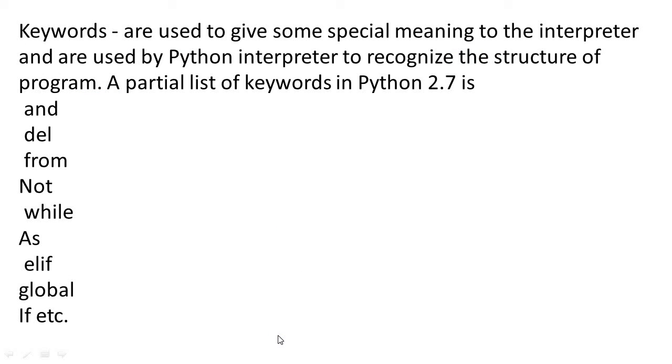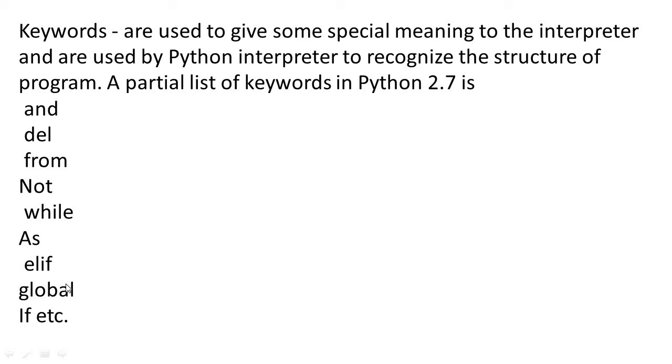So that's all about data types. Now next we can see keywords. Keywords are basically pillars of any programming language. Keywords are special words which have predefined meaning to the interpreter and are used by the Python interpreter to recognize the structure of a program.